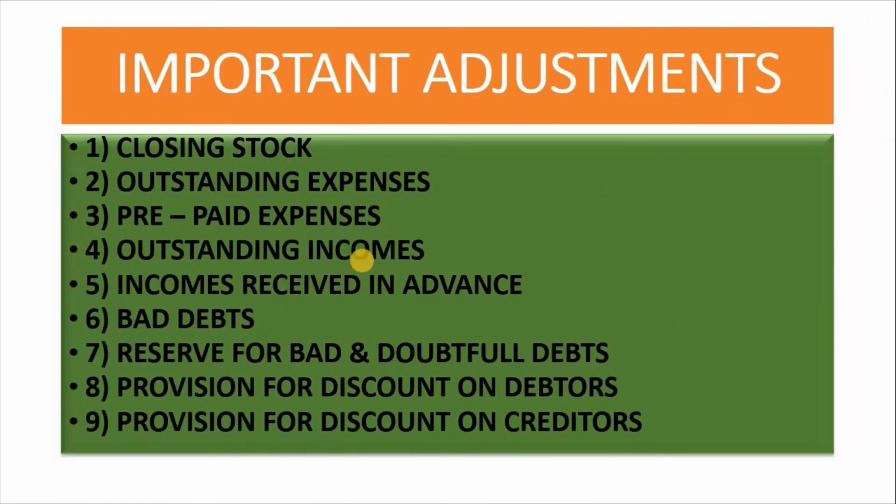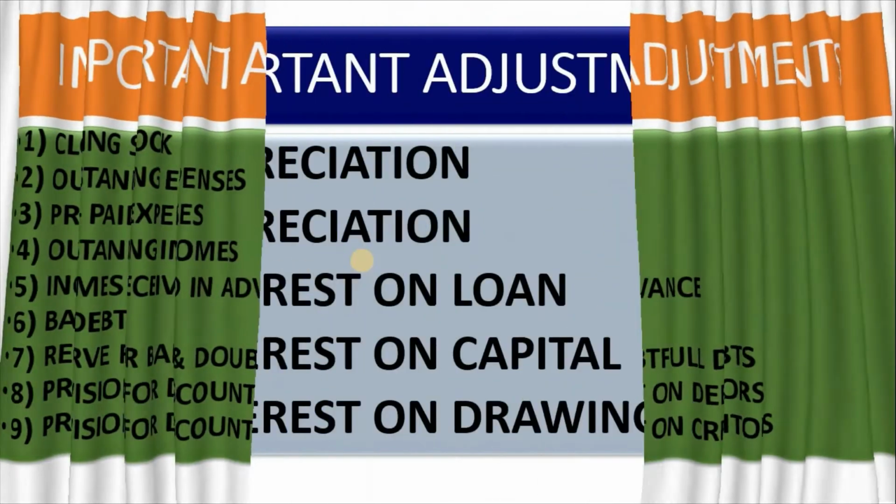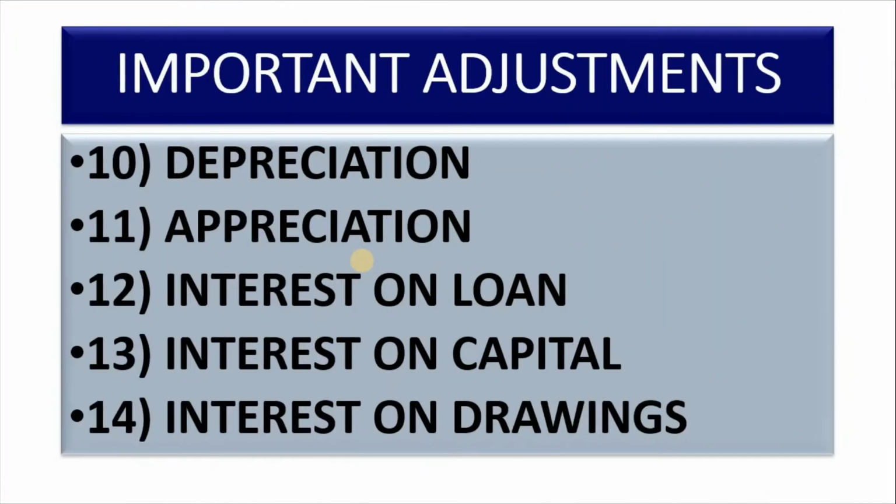Next point, important adjustments. What are the adjustments? Closing stock, outstanding expenses, prepaid expenses, outstanding incomes, incomes received in advance, bad debts, reserve for bad and doubtful debts, provision for discount on debtors, provision for discount on creditors. Next, depreciation, appreciation, interest on loan, interest on capital, interest on drawings.